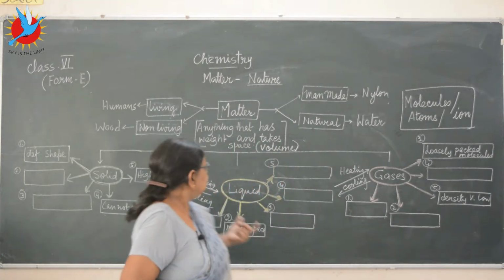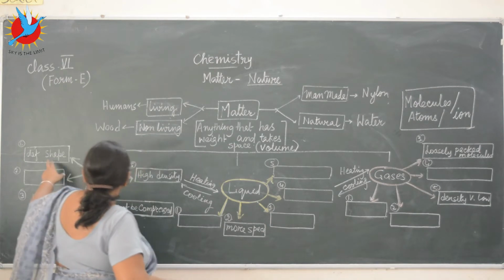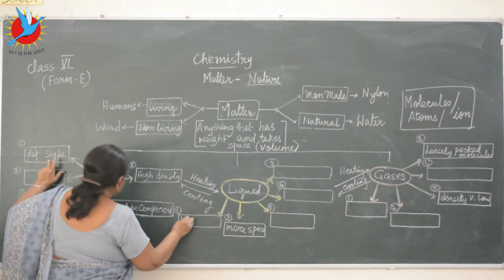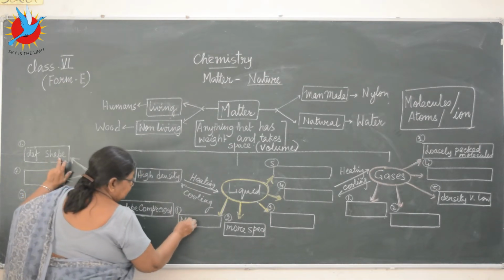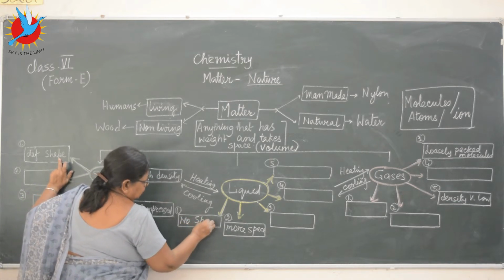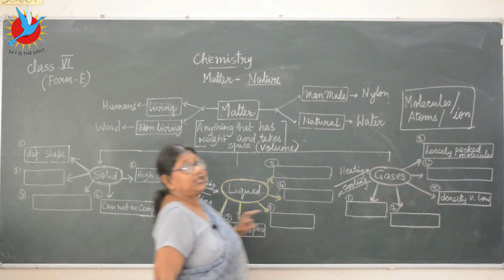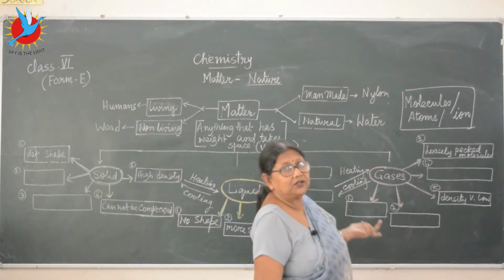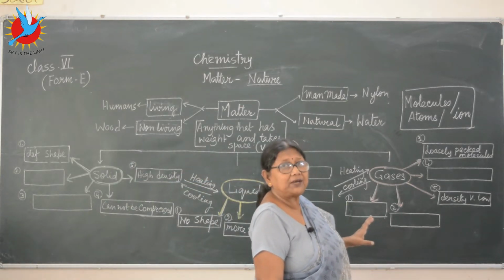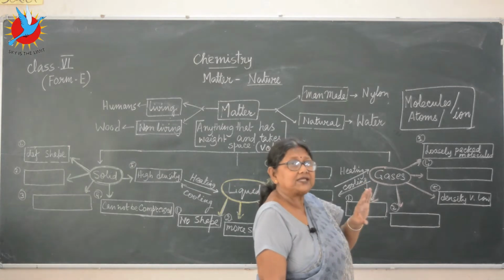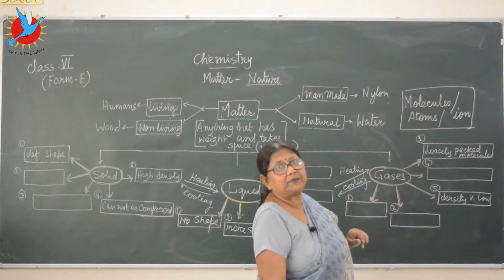So liquids, I'll write it here, first point about the shape. So liquids have no shape. What about gas molecules? Do they have shape? No. They also do not have any shape. They fill up the space. The entire space will be filled up by the gas.